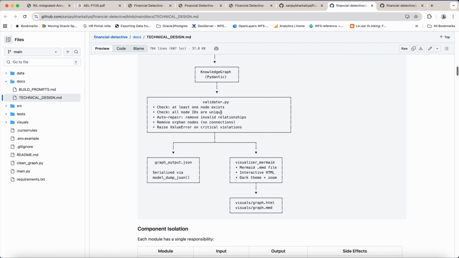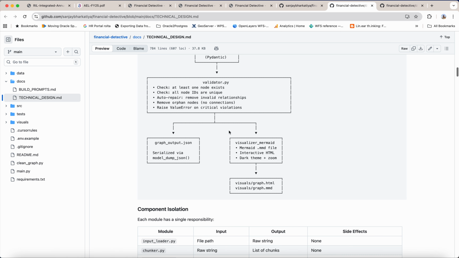according to the schema. Once everything is passed through this validator, it will check that at least one node exists and that all nodes are unique. It will repair and remove all unwanted relationships, like removing orphan nodes, and raise a value error on critical violations. After everything has passed, it generates JSON through model dump JSON serialization, and then Mermaid files and interactive HTML.